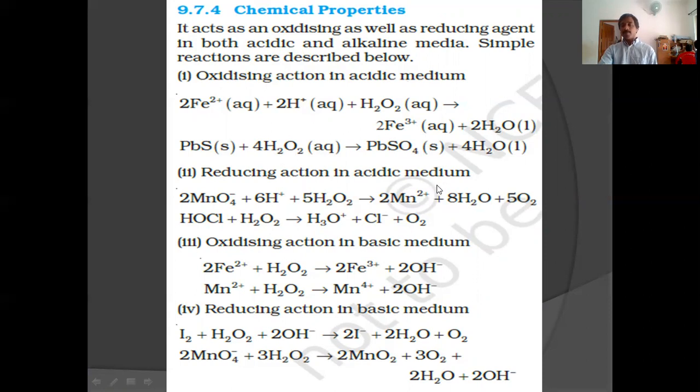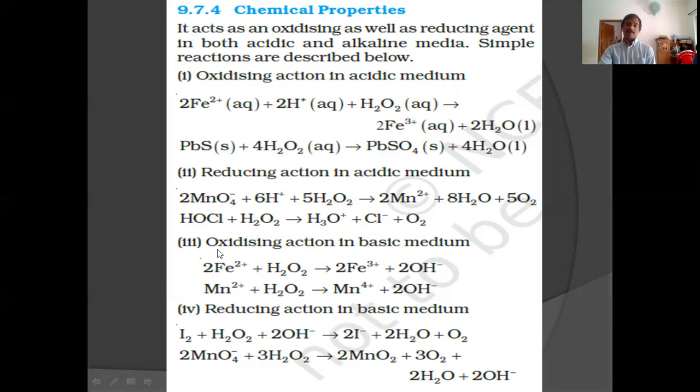Now the reducing action of hydrogen peroxide in acid medium. It reduces permanganate ion to Mn2+. MnO4 minus is permanganate. Permanganate is reduced to Mn2+ in acidic medium by hydrogen peroxide. Similarly, hypochlorous acid, HOCl, is reduced to Cl minus by hydrogen peroxide in acidic media, H3O plus.